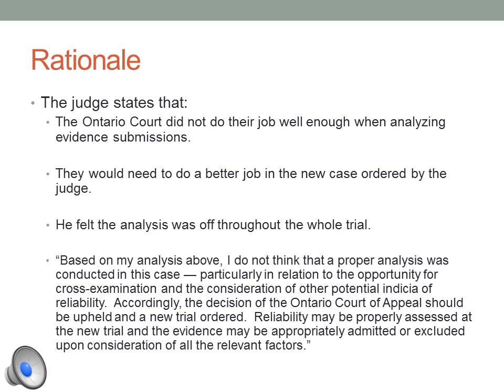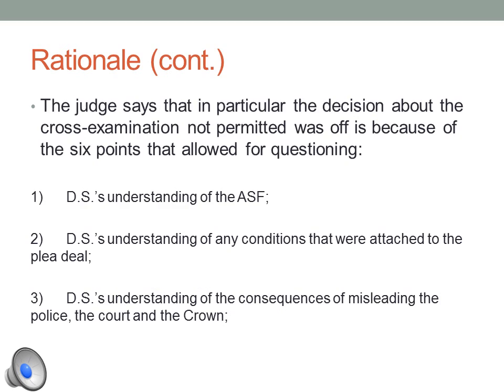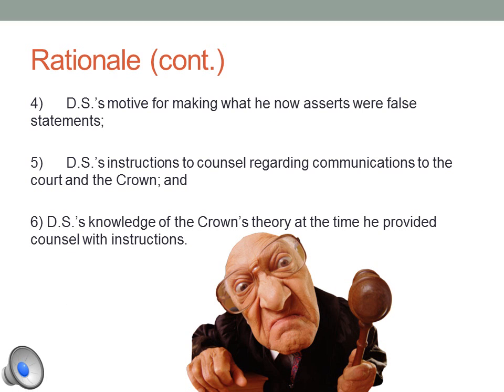Reliability may be properly assessed at the new trial and the evidence may be appropriately admitted or excluded upon consideration of all the relevant factors. The judge also states in his rationale that he thinks in particular that the decision for the cross-examination not being permitted was wrong because of the 6 points that would have allowed for questioning. One, DS's understanding of the ASF. Two, DS's understanding of any conditions that were attached to the plea deal. And three, DS's understanding of the consequences of misleading the police.